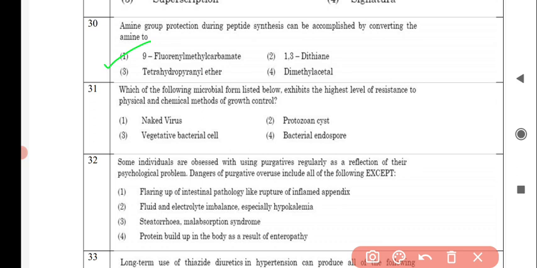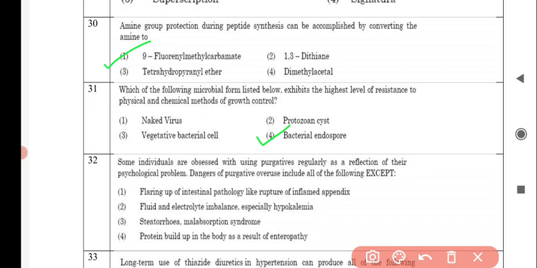Next question is: which of the following microbial forms listed below exhibits the highest level of resistance to physical and chemical methods of growth control? And the correct answer is option number 4, bacterial endospore.